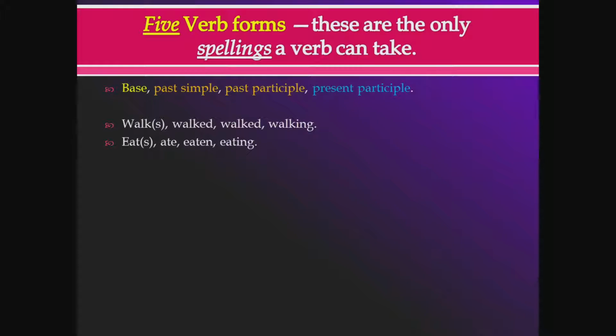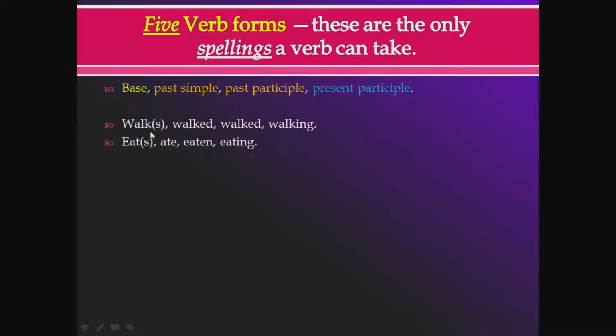So the verb forms are given names, and the names are kind of confusing. I kind of wish they would just be named like form 1, form 2, form 3, form 4, form 5, but they're not. So the basic form of the verb is called the base form. Like walk. Walk is the base form of that verb. The second form is just the S form. So walk and walks. That's 2 forms, okay? That's why it's 5 here.